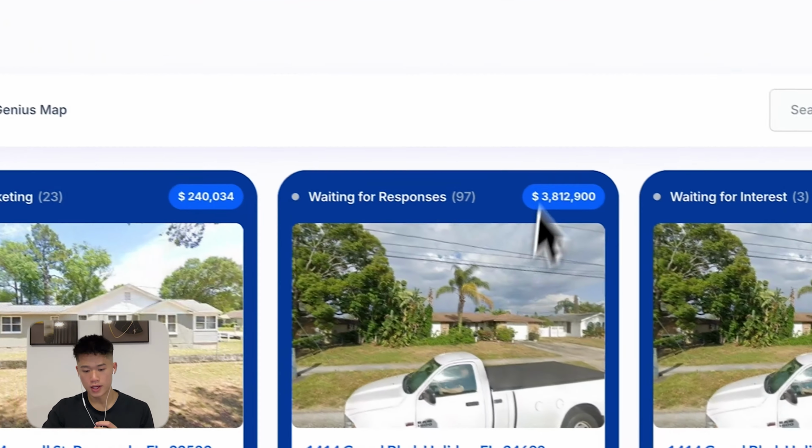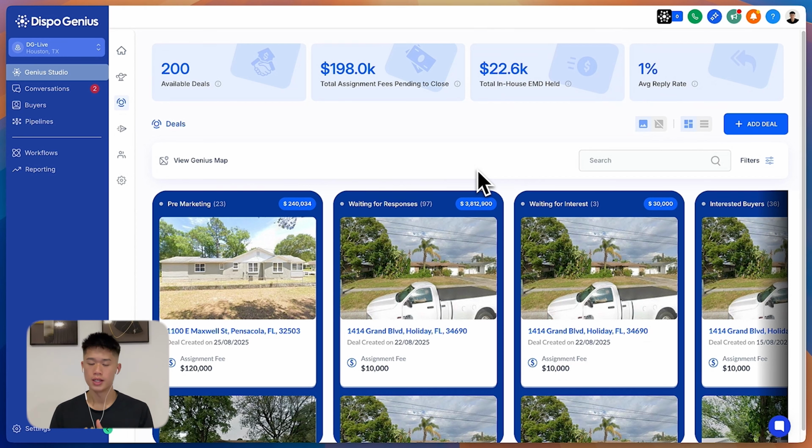So now let's say you have a deal that came in and you're trying to actually blast it out. I don't really even like the word blast because it's normally associated with bad things. And here our campaigns are much different. They're much more personalized. You get less opt-outs and more positive replies. We can guarantee that you will get more positive replies out of Dispo Genius utilizing the existing buyers list you already have. And if you do not have a buyers list, we can actually source you buyers just like the feature I just showed you. So if you have an existing buyers list, I will guarantee that you will get at least 5 to 10% more positive replies per campaign or your money back.